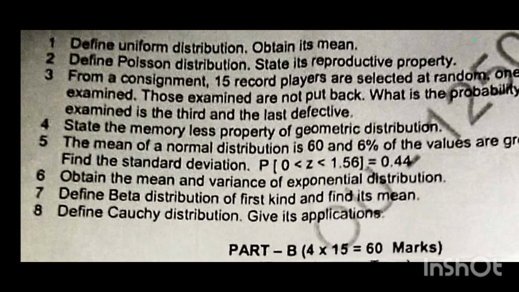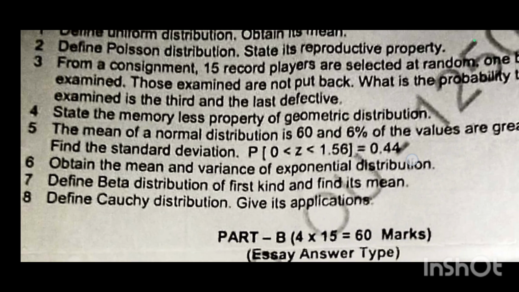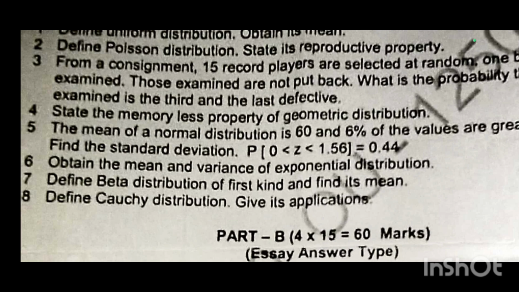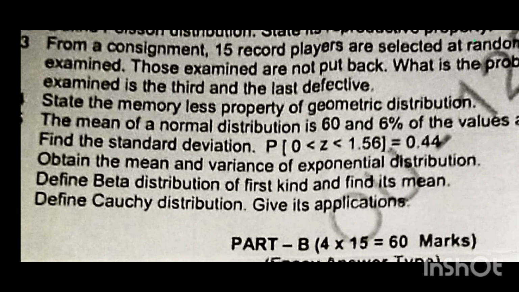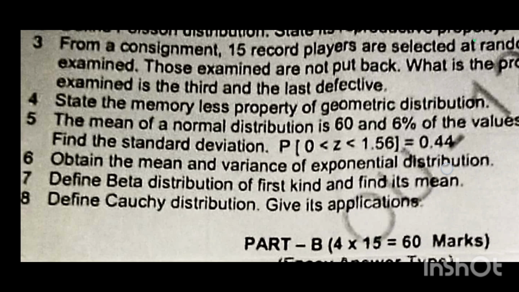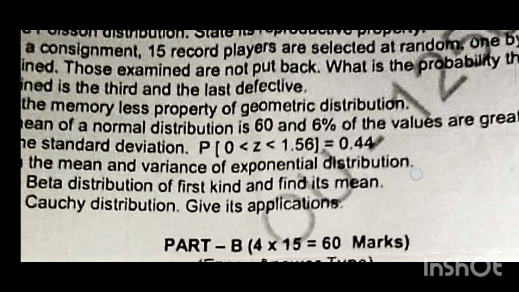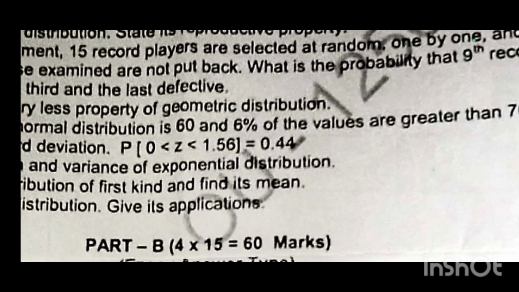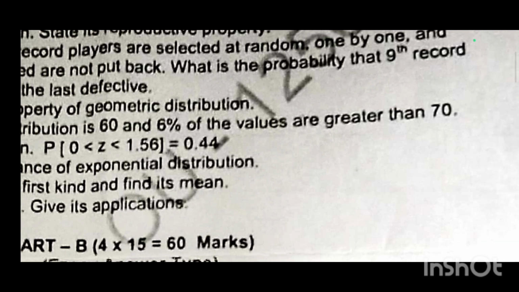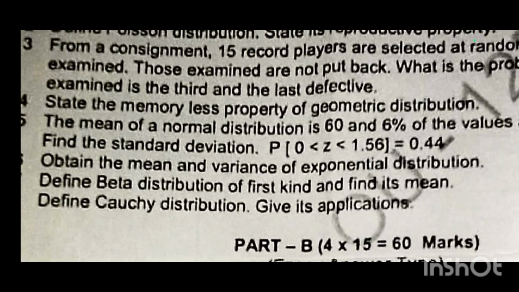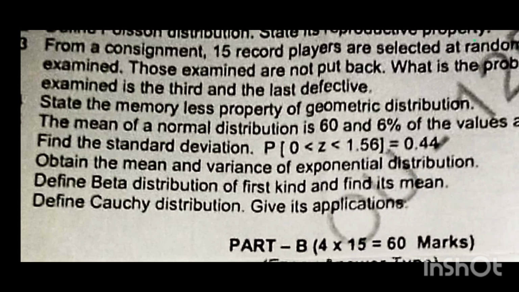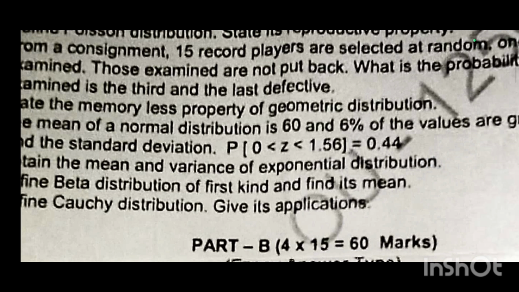Next, question number 4. State the memoryless property of geometric distribution. Very important question. The mean of normal distribution is 60 and 6% values are greater than 70. Find the standard deviation and also probability of 0 less than z less than 1.56 equals 0.44.